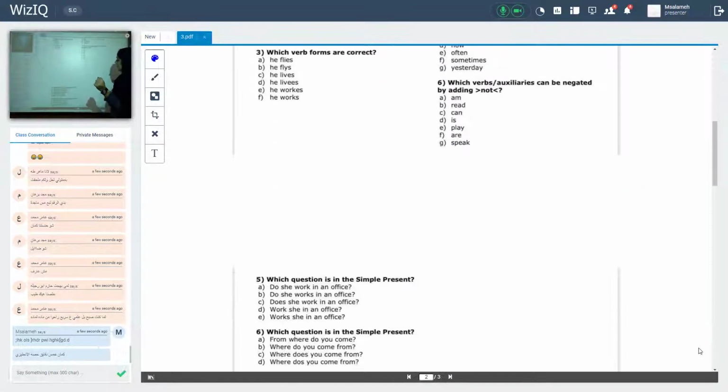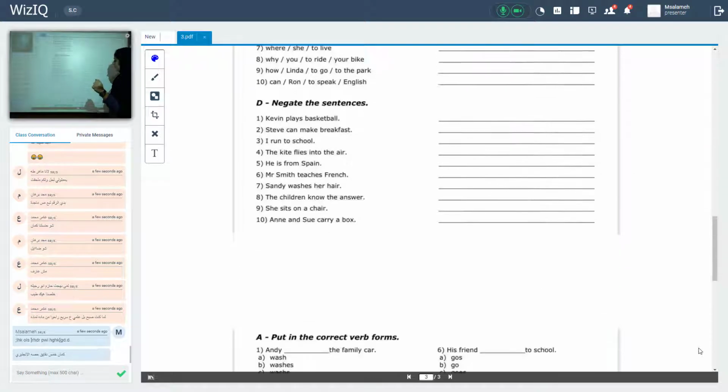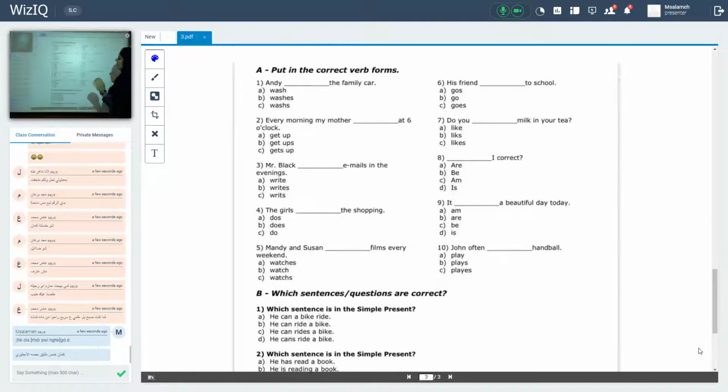question. Choose the correct verb form. Andy, the family car. In this sentence, do I have a specific time? Is there any word that means this event happened in the past?